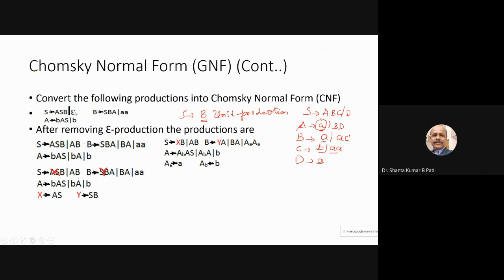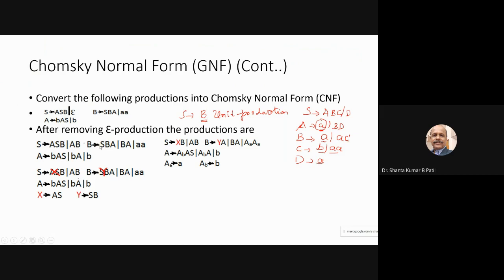So first you need to remove the epsilon productions. Keep the desired one as it is. In removing the epsilon production, keep ASB as it is, it is a desired one. Then substitute S as epsilon. So it is A into epsilon into B, that is AB.